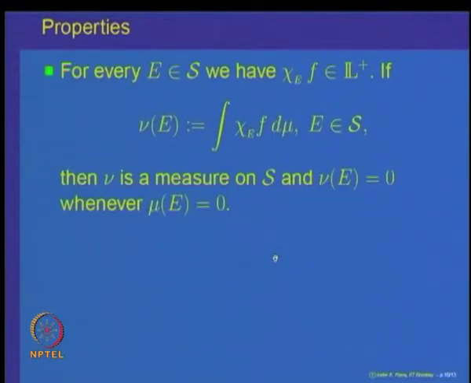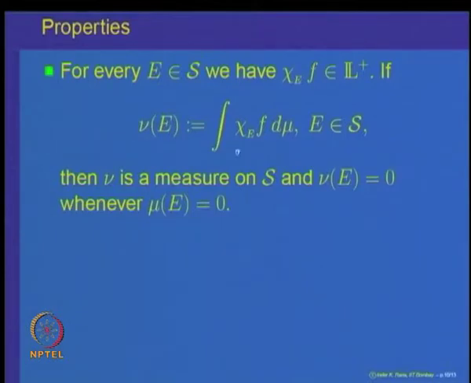Next, we prove an important property and an extension of the earlier version for non-negative simple functions. Namely, for every measurable set E, the function chi E times f, the indicator function of E times f, is also a non-negative measurable function.